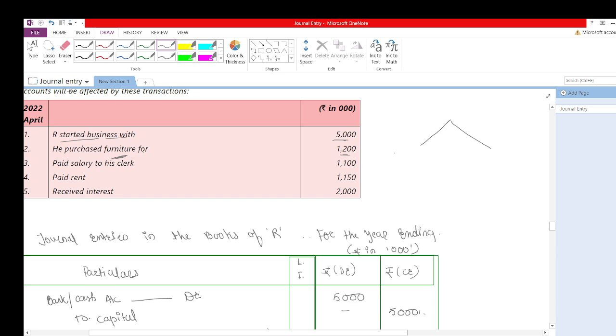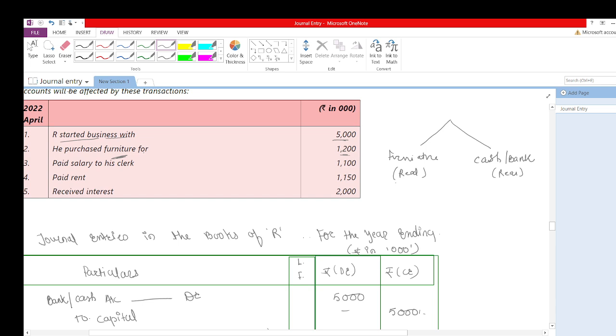First is the furniture account, and second, if we purchase furniture, what goes out from our business? In your home also, if you purchase a cupboard, you pay cash. So the cash account, or I would say the bank account, will be affected because it will go out from my bank account. These two are real accounts.